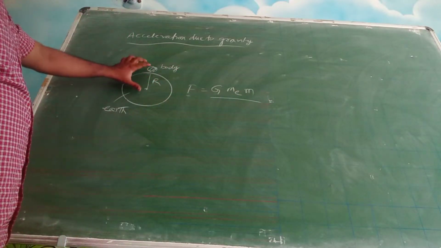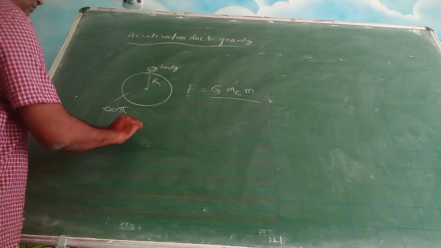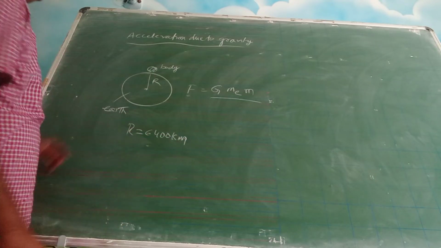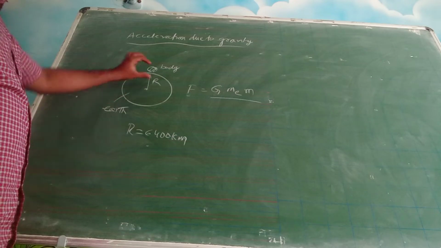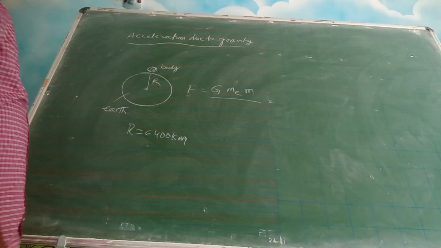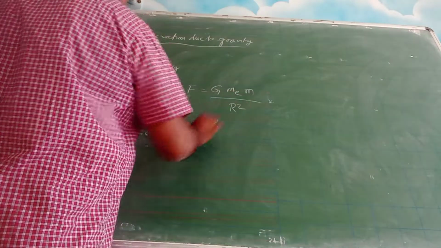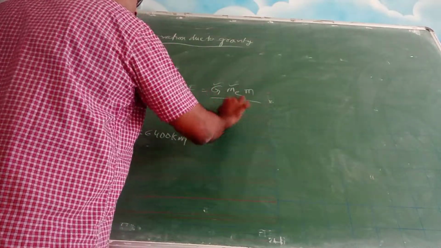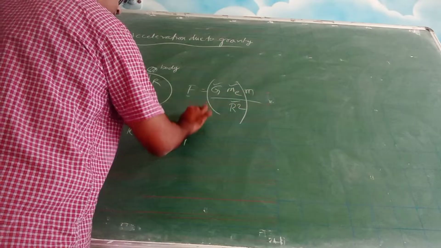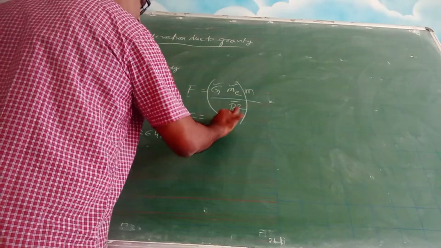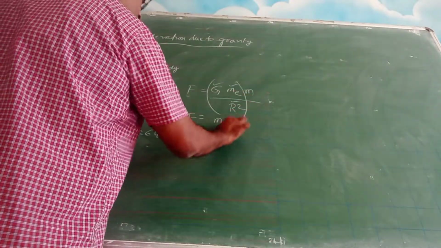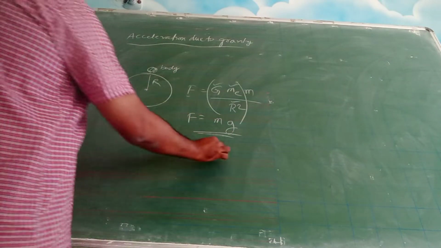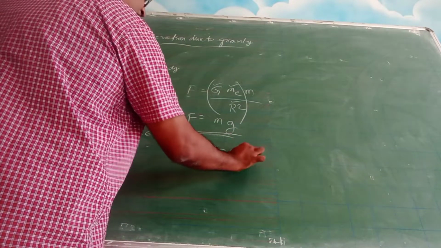See, this body is on the ground, so when compared to earth's radius, which is how much? 6,400 kilometers. It's quite big. So the object is on the ground, so that small distance you can ignore, so you can write r square. This is a constant, this is a constant and this is a constant, so club them. That value we are calling as g, and g value is 9.8 meter per second square.